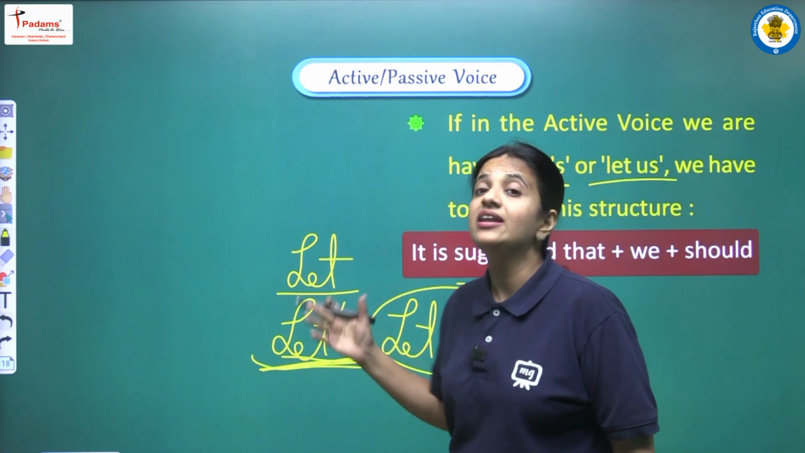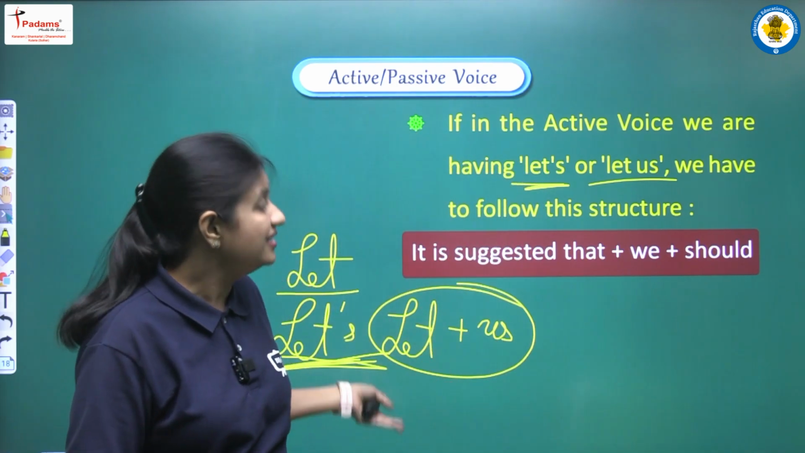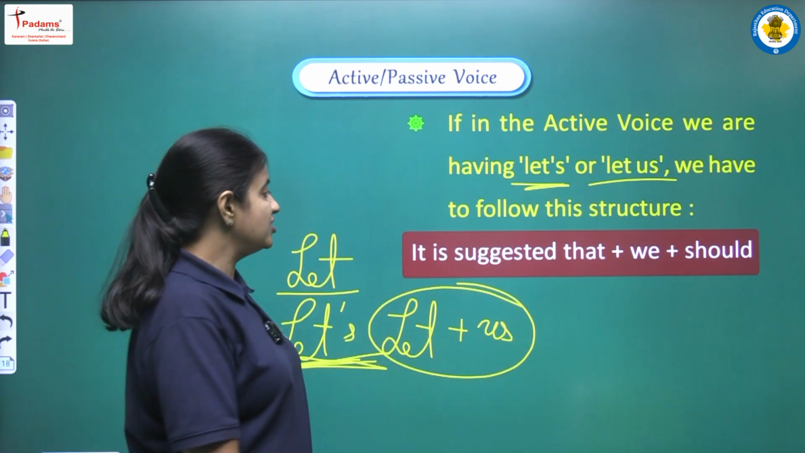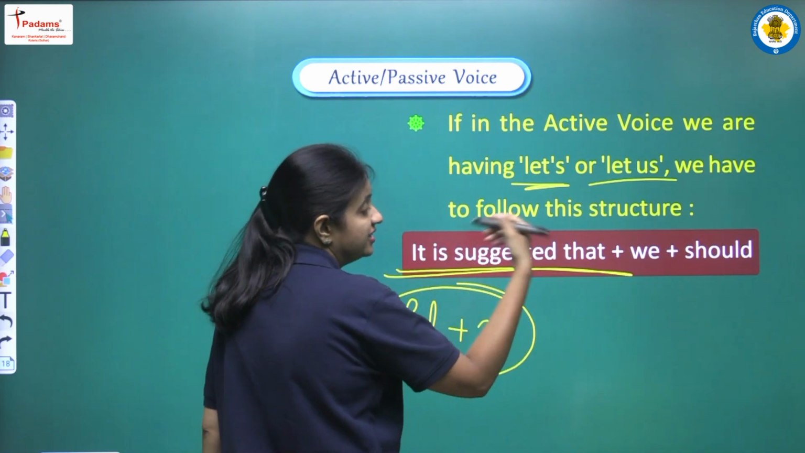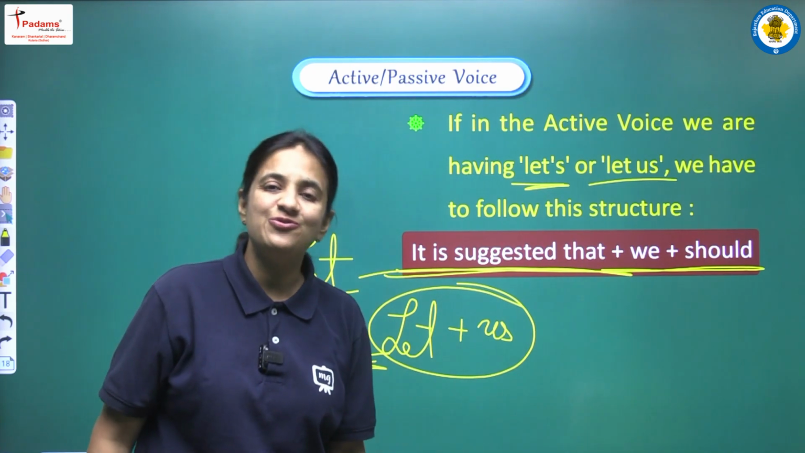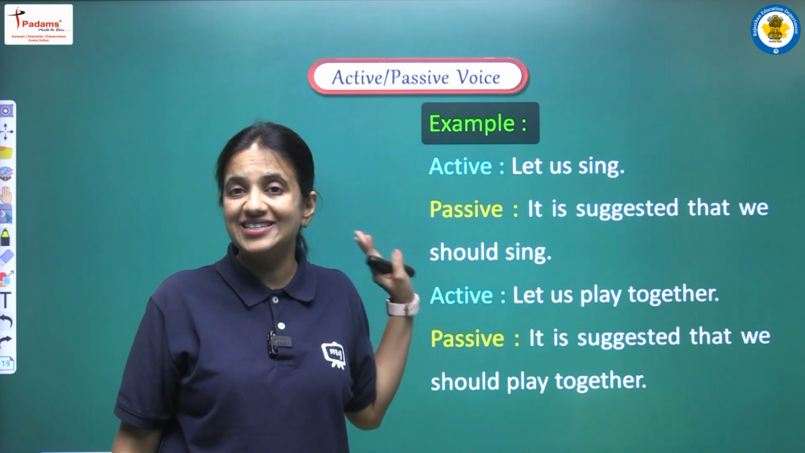And if we are having lets, then what we have to do? So this thing we are discussing here. For that we have to follow this structure. So what is the structure? It will be, it is suggested that we should. So this is the structure that we have to follow. And to practice this structure we are having certain examples here.